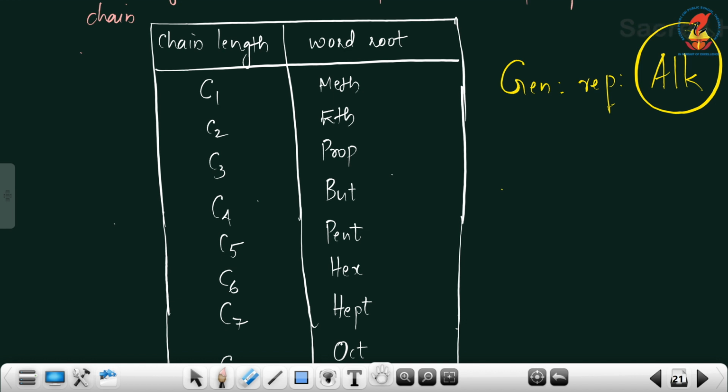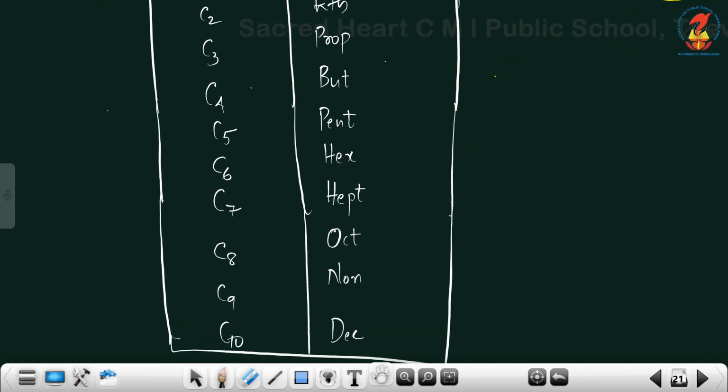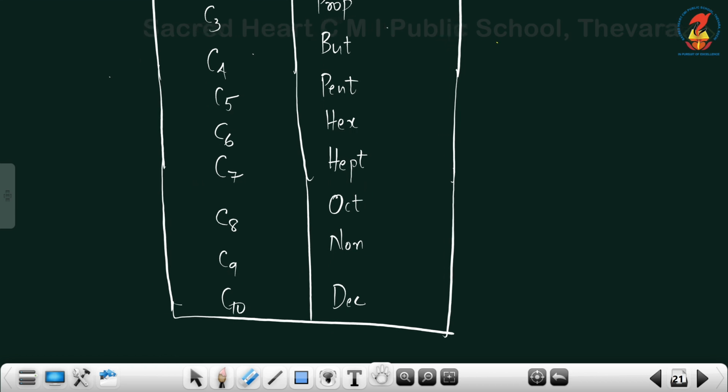The number of carbon atoms in the parent chain or principal chain, if it is 5, it is pent. 6, hex. 7, hept. 8, oct. 9, non. And if the number of carbon atoms in the parent chain or principal chain is 10, the word root that we use is dec.